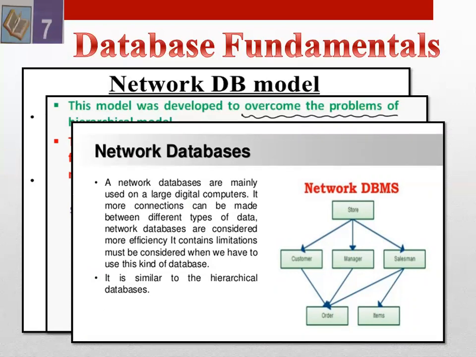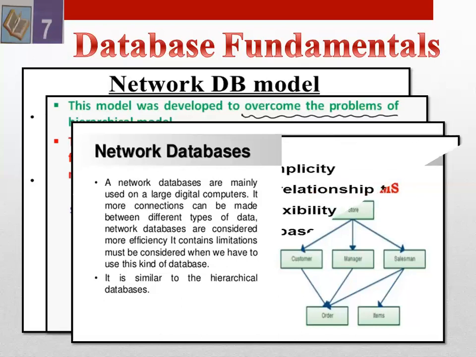A hierarchical model can be thought of as a network with some discipline imposed on it, an application in which crew members, aircraft, routes, and schedules are related by its nature or nature of network database model.